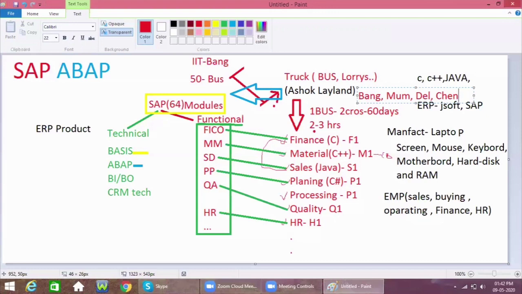If he is given the plant codes of particular plants, then all the details will come: how much the price is, how much revenue is coming, how much material is required, and how much material is available in the plants. So he can check everything from where he is sitting, at home itself. No need to go to each and every plant, and it avoids travel also. No need to go to each and every department or plant like that.